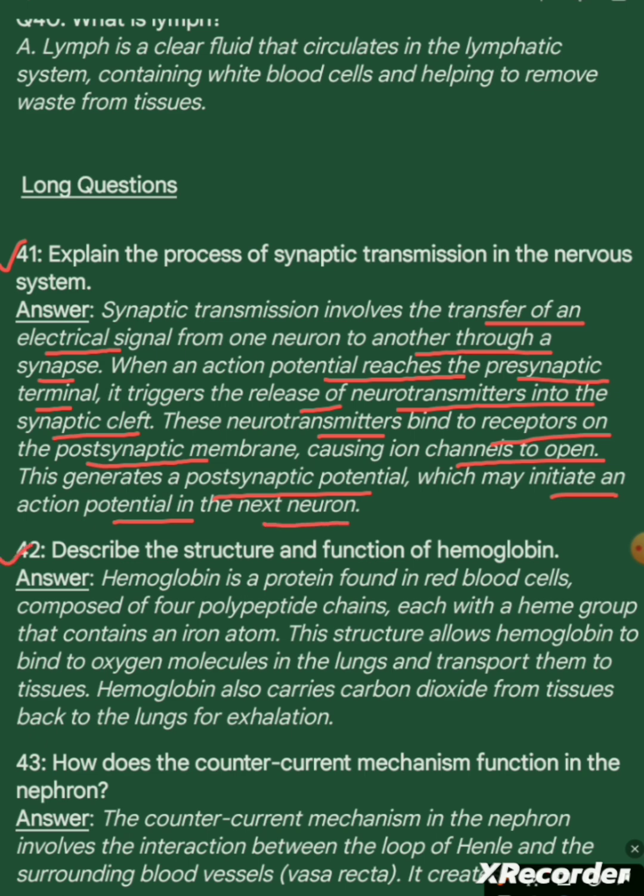Question 42. Describe the structure and function of hemoglobin. Answer. Hemoglobin is a protein found in red blood cells composed of four polypeptide chains, each with a heme group that contains an iron atom. This structure allows hemoglobin to bind to oxygen molecules in the lungs and transport them to tissues. Hemoglobin also carries carbon dioxide from tissues back to the lungs for exhalation.